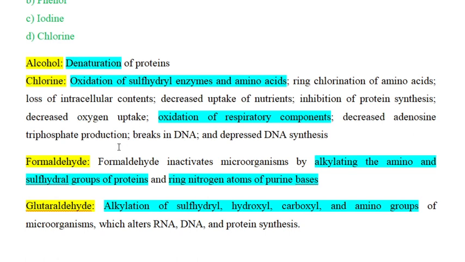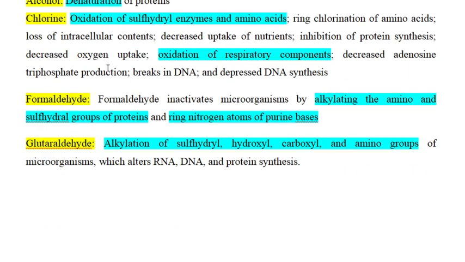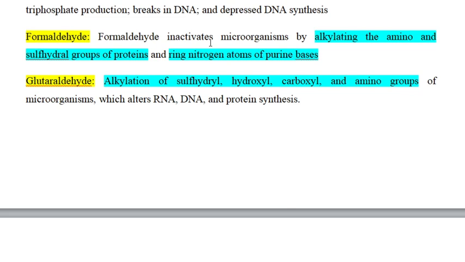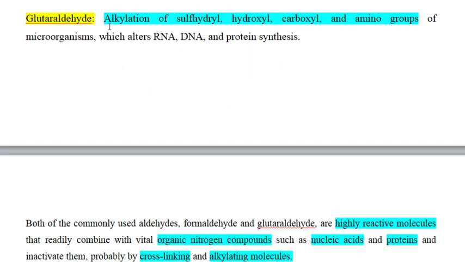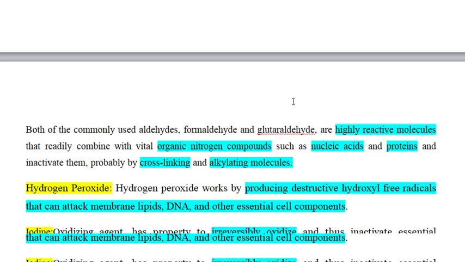It decreases oxygen uptake and decreases ATP production. At the same time, it inhibits protein synthesis, and it inhibits DNA synthesis by breaking the structure of DNA. Formaldehyde alkylates the amino group and the SH group of protein. At the same time, it also alkylates the ring nitrogen atoms of purines. Glutaraldehyde alkylates the SH group, OH group, carboxyl group and amino group of protein.